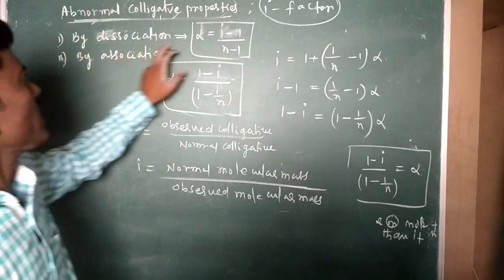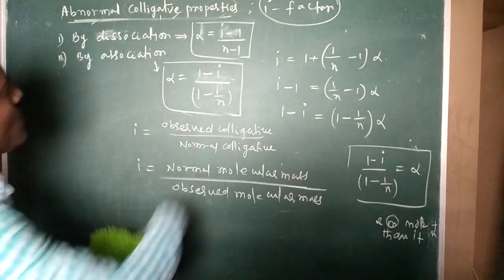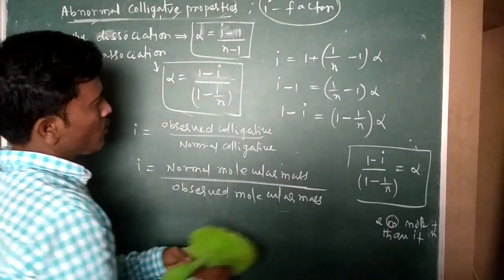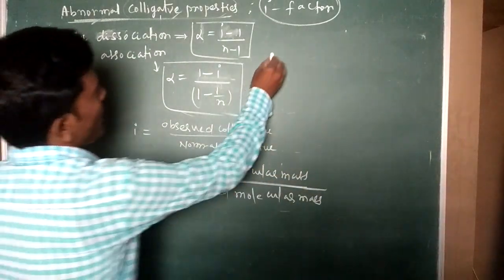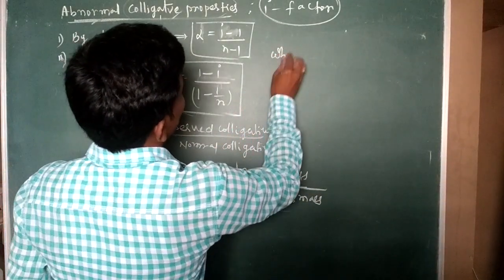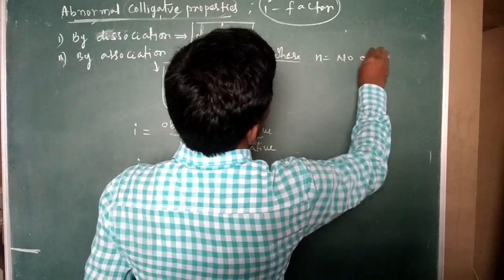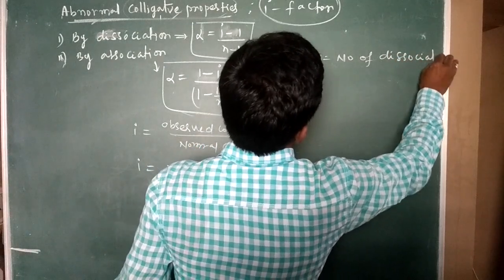If dissociation is there, alpha is equal to i minus 1 by n minus 1, where n is equal to the number of dissociated particles.